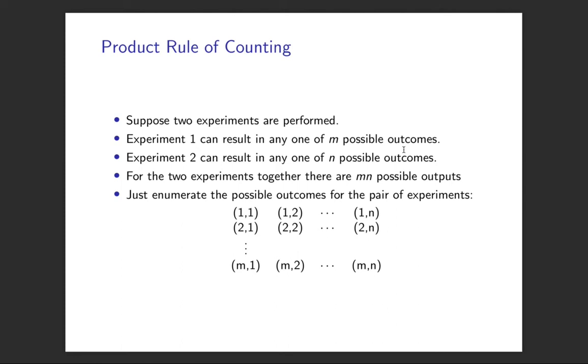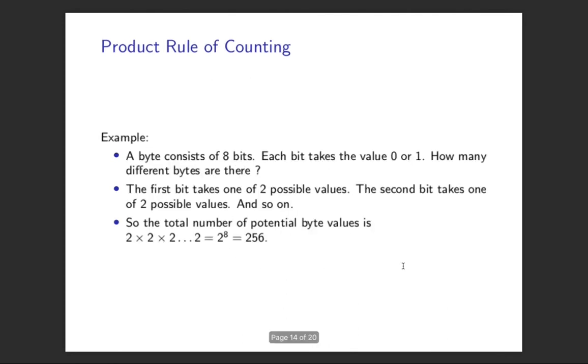And the way to see that is just to enumerate it. Suppose the first dice rolls a 1, then the second dice could be a 1 through to 6, right? So there are 6 possible outcomes given the first dice came up a 1. Then suppose it came up a 2, there are 6 possible outcomes and so on. And so we just multiply them up. So that's the product rule of counting when we have repeated experiments. And we can look at some examples.